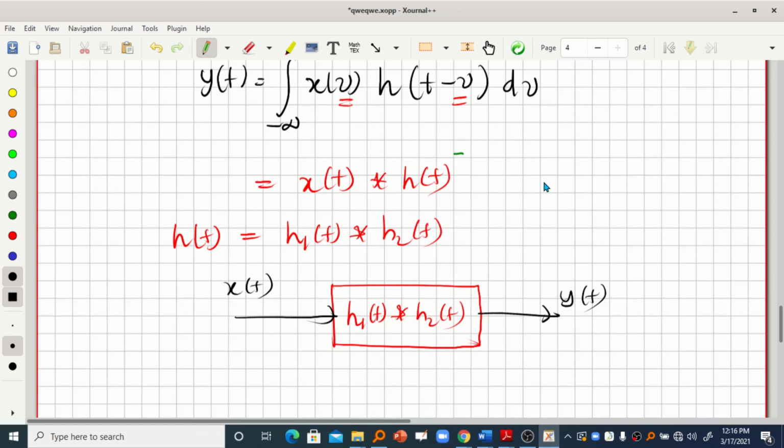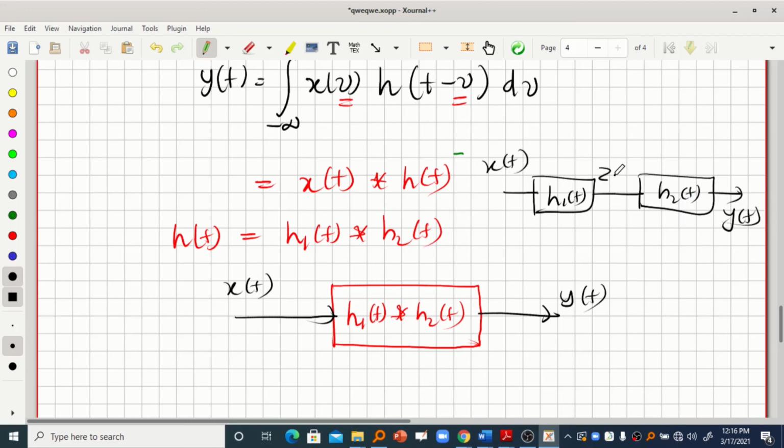And that is equal to connecting two systems in cascade. The first system is h1 of t and the second system's impulse response is h2 of t, and if you are giving x of t here, you will get y of t in the output and z of t is the intermediate output. These two are equal, right?